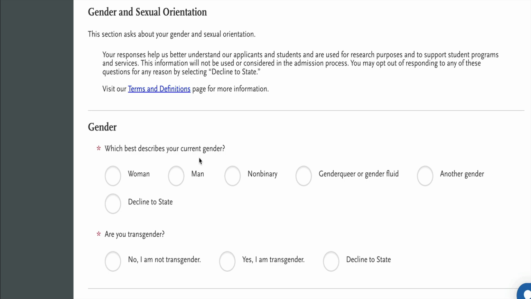Gender and sexual orientation. This section asks about your gender and sexual orientation. Your responses help us better understand our applicants and students and are used for research purposes and to support student programs and services. This information will not be used or considered in the admissions process. You may opt out of responding to any of these questions for any reason by selecting Decline to State. And then you can read information about terms and definitions here.